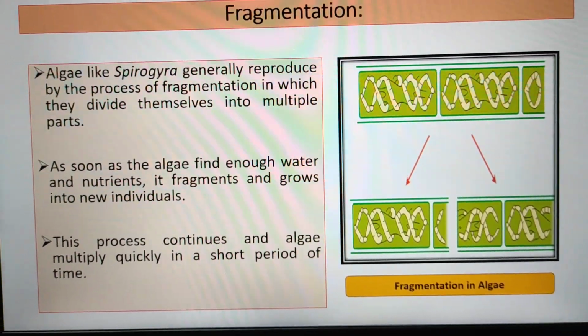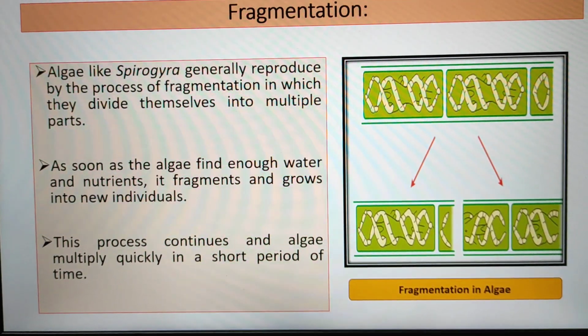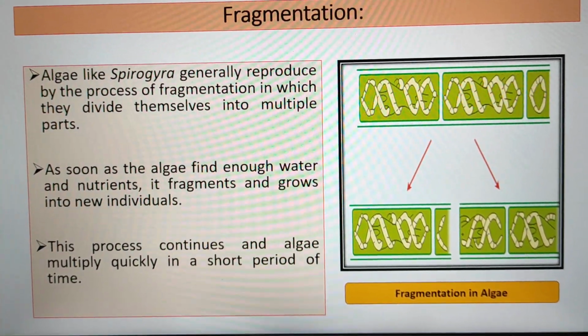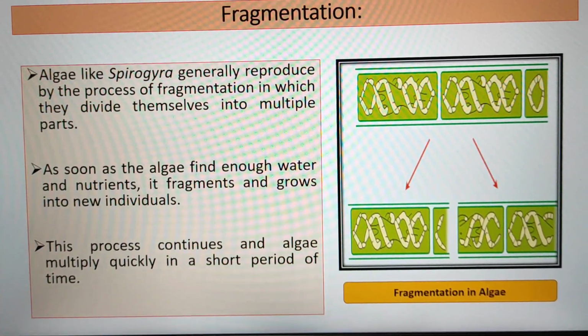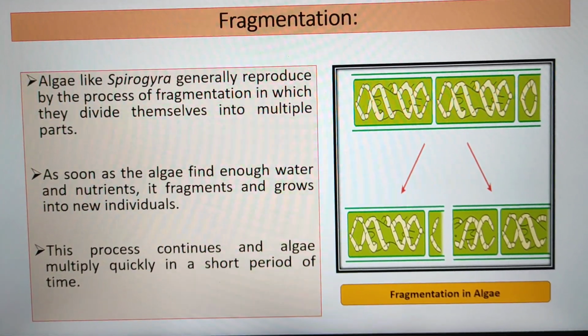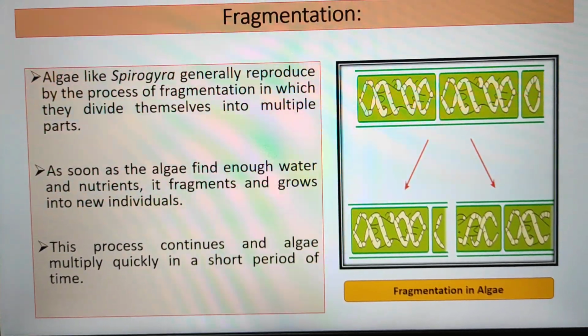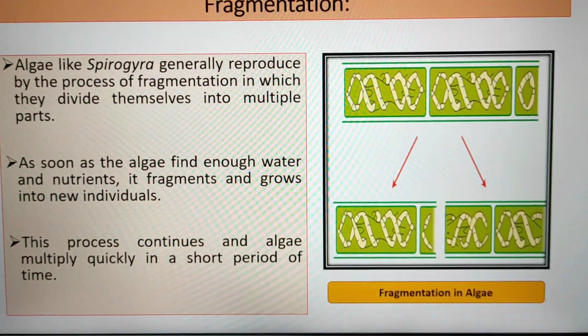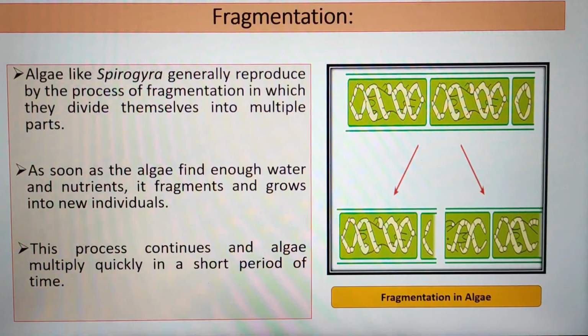In Spirogyra, this process of reproduction continues so fast that a large number of new Spirogyra are produced in a very short period of time and cover a large area of water in the water bodies. So this is the diagram given for fragmentation in algae.